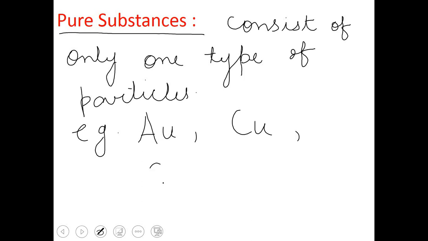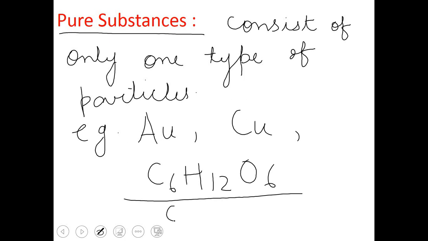If I am talking about glucose, glucose composition is C6H12O6. It is made up of 3 atoms, carbon, hydrogen and oxygen in the ratio of 1:2:1. It means glucose consists of only these 3 atoms in the ratio of 1:2:1, nothing else apart from this. So what are pure substances? Pure substances consist of only one type of particles. I want to mention a few examples of pure substances here.